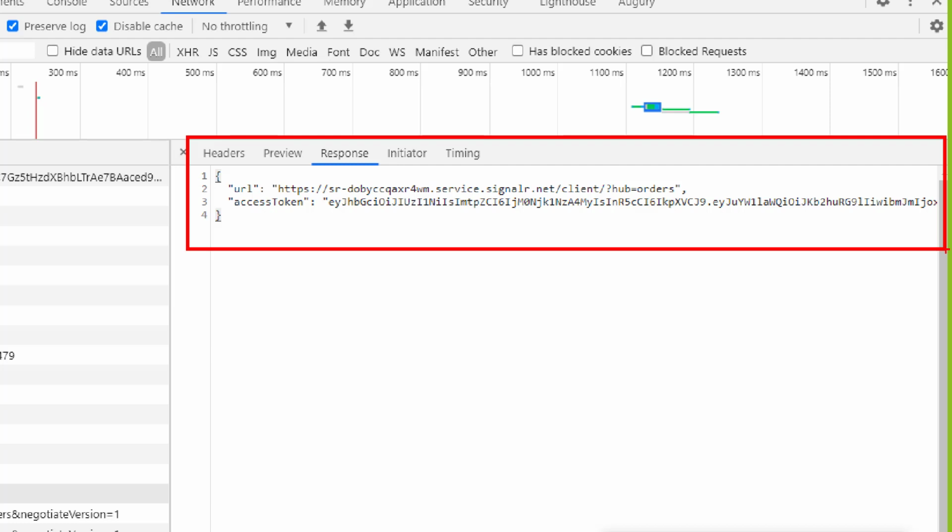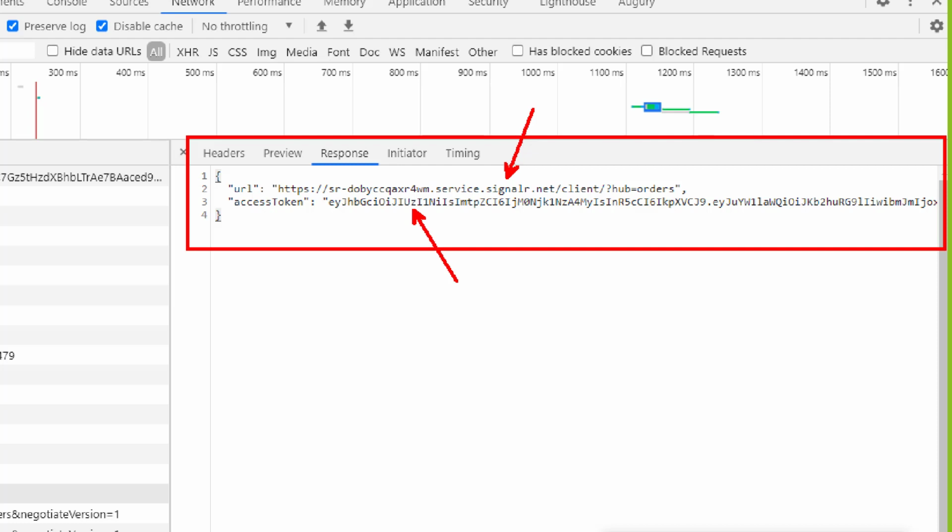redirects the Angular client to Azure SignalR and gives back an access token that the Angular client can then use to go to Azure SignalR and say, hey, Azure SignalR, I would like to talk to you, and here is proof with this access token. Here is the proof that I am allowed to talk to you, and you please deliver my messages to this serverless function and the messages from the serverless function back to me.